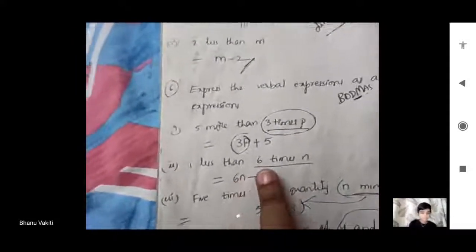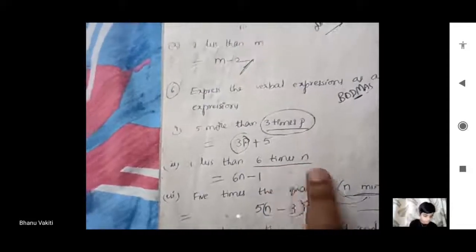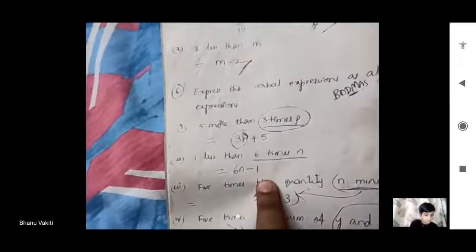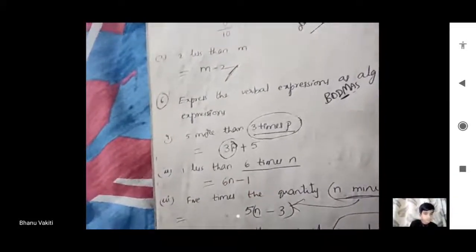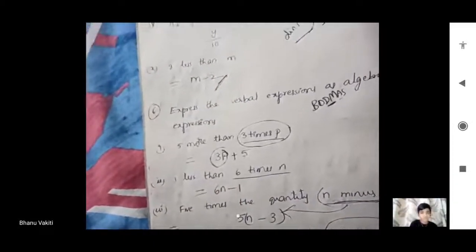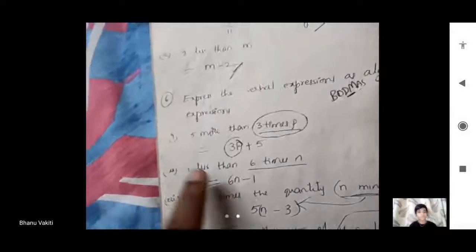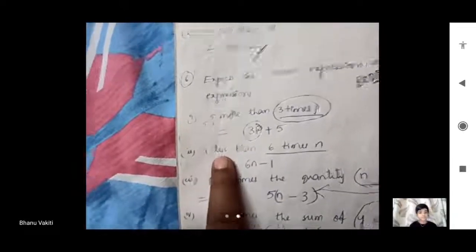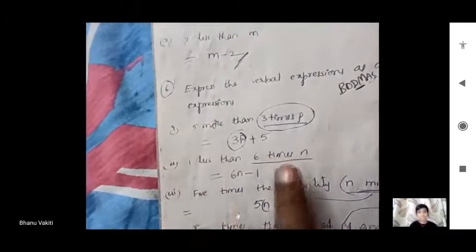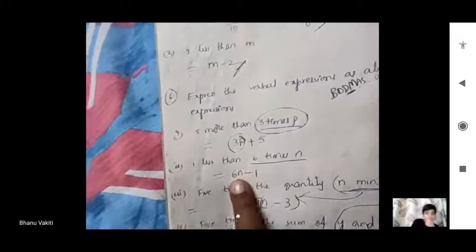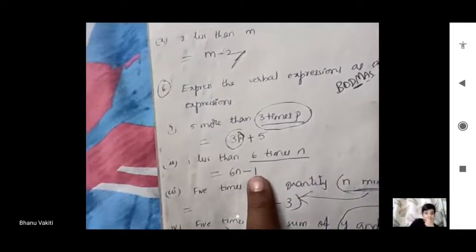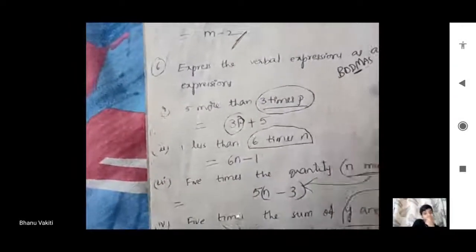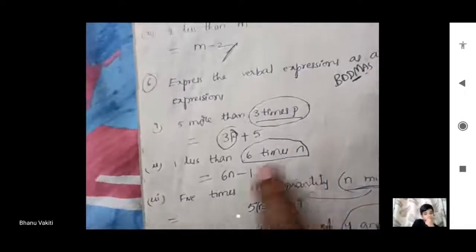So first we have to do multiplication, 6 times of n minus 1. The first preference is for division, then multiplication, then addition, then subtraction. Less than means minus, so minus will come later. First, multiplication is there, so first we write the multiplication, then the subtraction: 6n minus 1. I highlighted it here. See, 6 times of n minus 1.